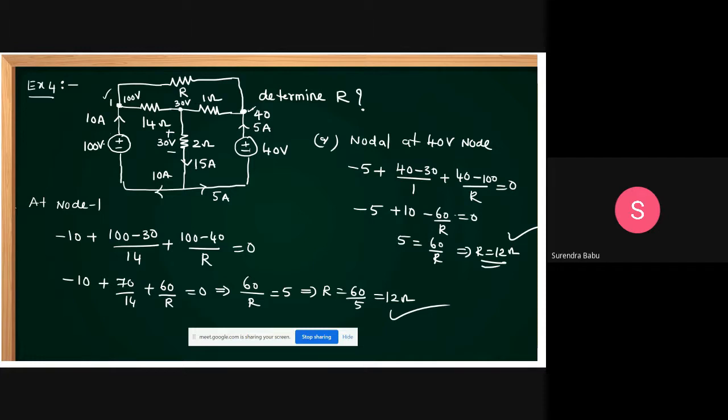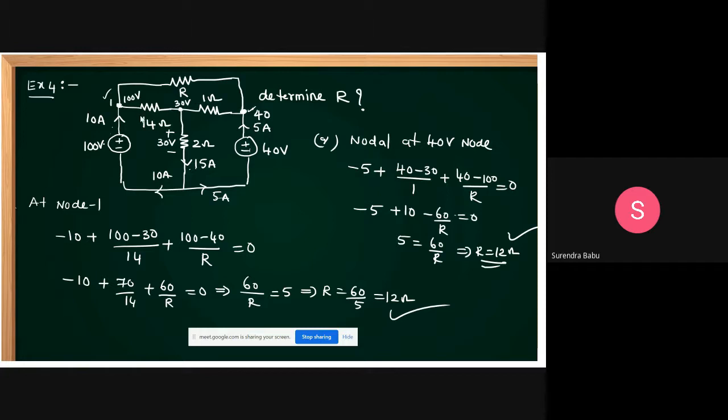Clear, friends? You take this data, 15 amperes. 15 amperes means here 30 volts, here also 30 volts. 15 amperes is entering here, which means 10 amperes of current is already given. Then what is this current, students? 5 amperes. Apply that concept and solve this problem.